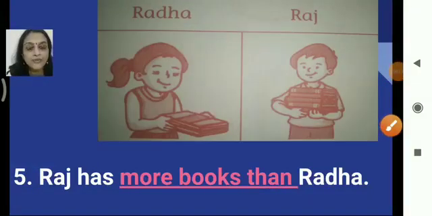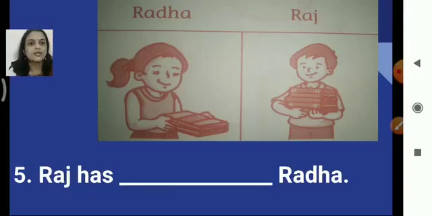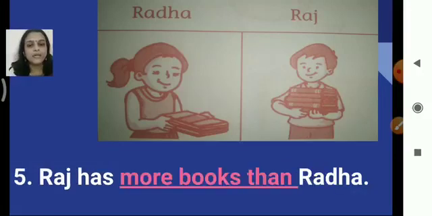Okay. Now the fifth one. Again more picture you can see of Radha and Raj, right? Again they are holding something in their hands. What is it? Books, right? They have books in their hands. So Raj has dash Radha. So the answer will be: Raj has more books than Radha. Again we are comparing the books, so more books.